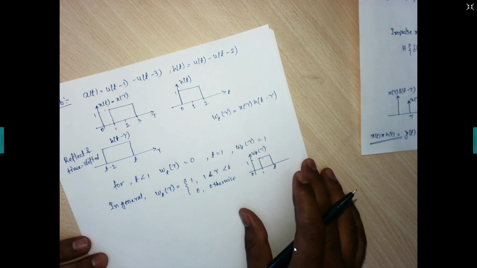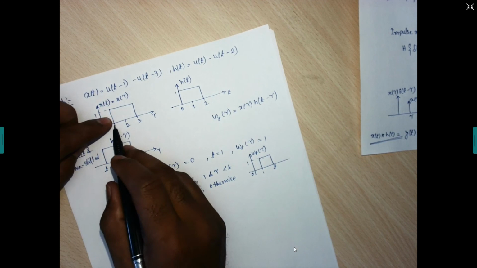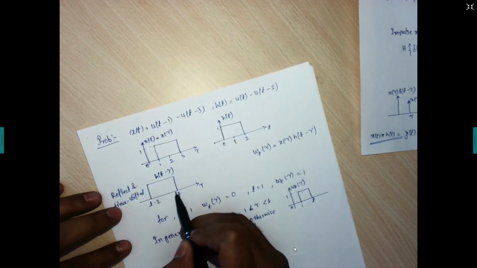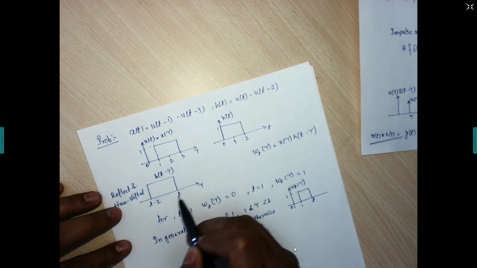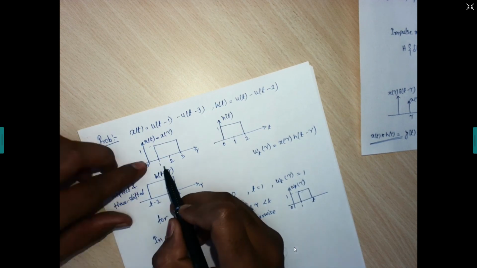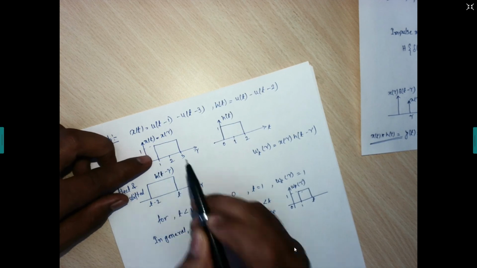Next, we will start from this 1. When this pulse h of t minus tau is slid, this slide continues up to 3, starting from 1 and going up to 3.